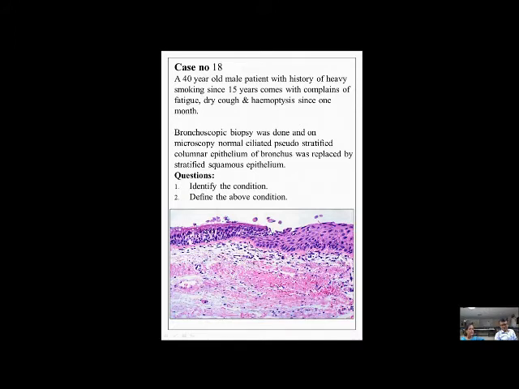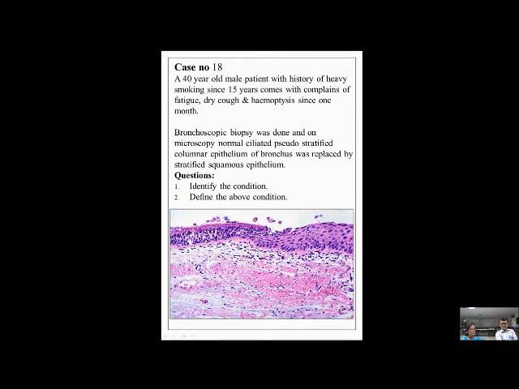Very nice history. A 40-year-old male patient, history of heavy smoking, 15 years. So when did he start smoking then? At the age of 25 years. Yes. Now you see teenagers and even children who start smoking. This is what probably they get from society, from their people at home and all that. Now we are seeing females also as heavy smokers.